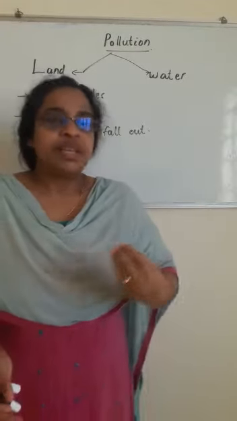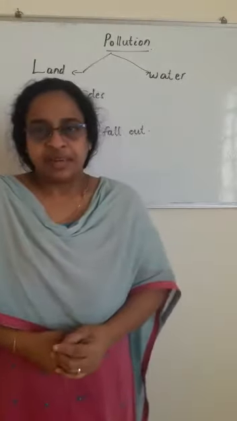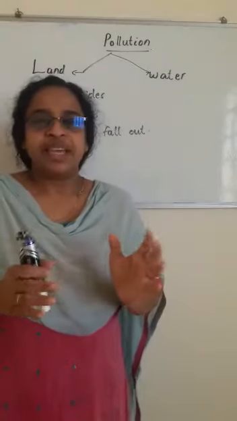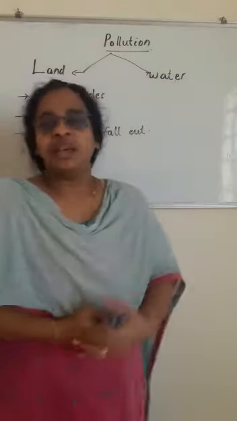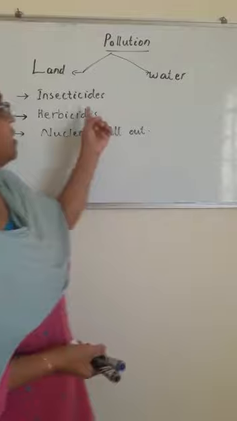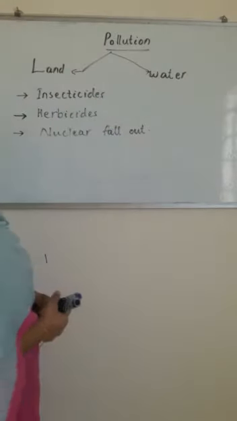Then they can be taken to the water bodies nearby. So these chemicals will get mixed up with the soil or with the water. So this is one kind of pollutant.